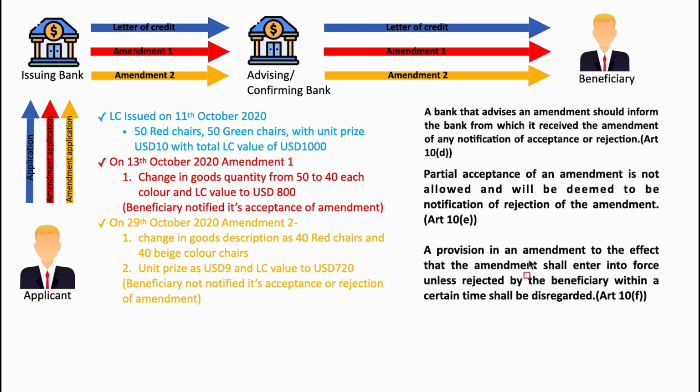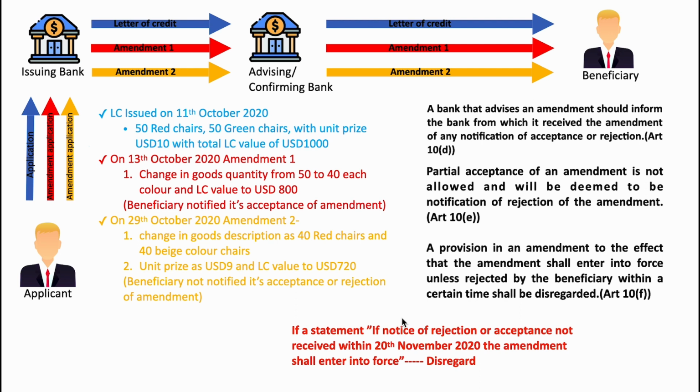Next, a provision in an amendment to the effect that the amendment shall enter into force unless rejected by the beneficiary within a certain time shall be disregarded. Let us take the same example. Along with the amendment advised to the beneficiary on 29th October, there is a statement like, if notice of rejection or acceptance is not received by 20th November 2020, the amendment shall enter into force. This will be simply disregarded, because as we saw earlier, the beneficiary can remain silent about its decision till the submission of documents. So this kind of statement will simply not be taken into account, right? So this is all about Article 10.